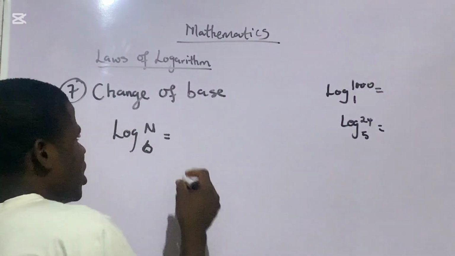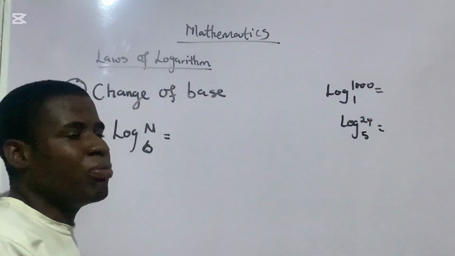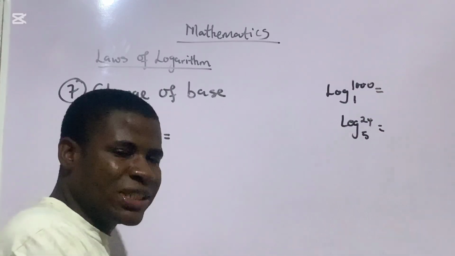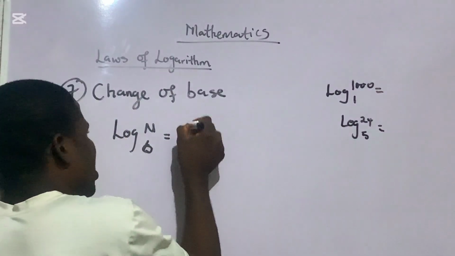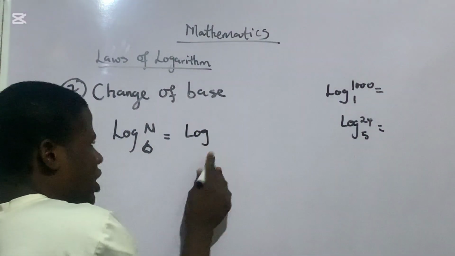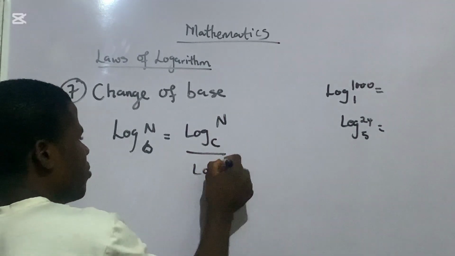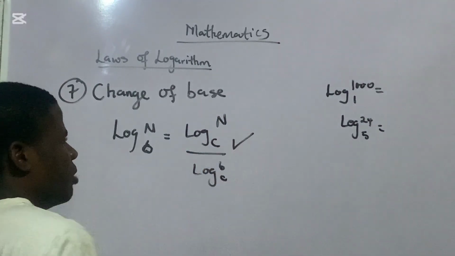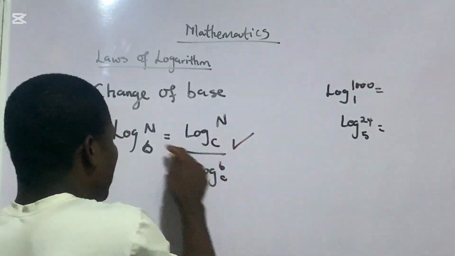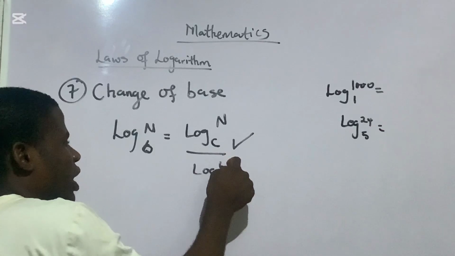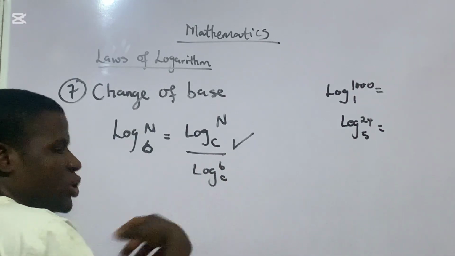Look at what you do, class. If I bring a new base, let me say the base I'm bringing in is C. If I can choose C, you can choose D. The next person can choose F. So class, we will now say our new base is C. So I'll say logarithm of any number to base C all over logarithm of b to base C. This is change of base. Now someone can say logarithm of any number to base D all over logarithm of b to base D. Do you understand what I'm saying?